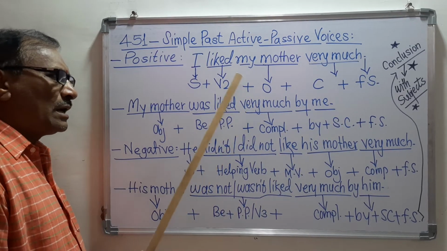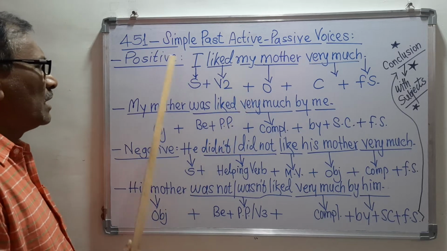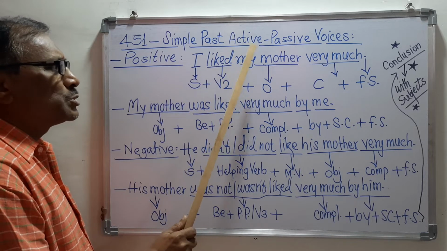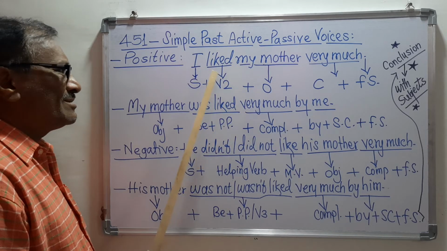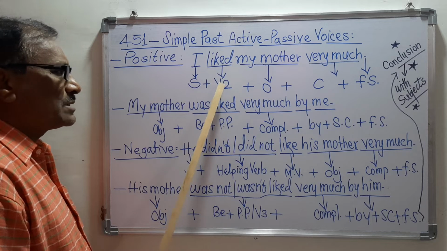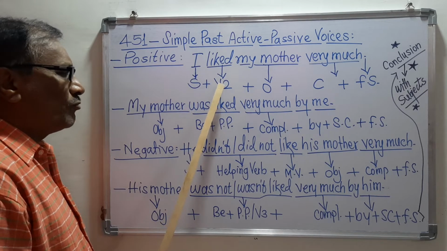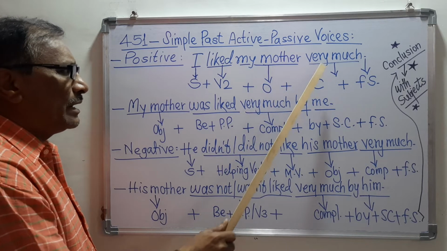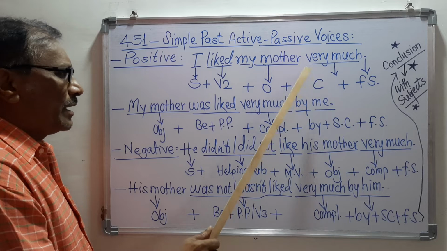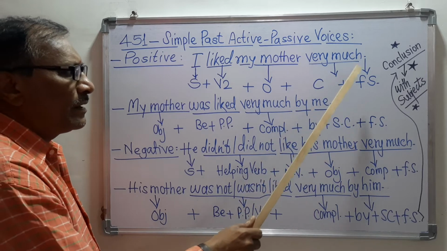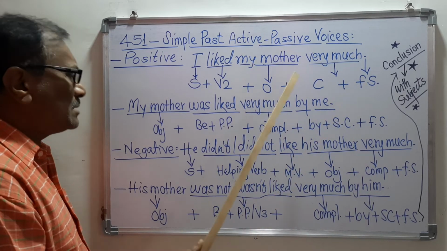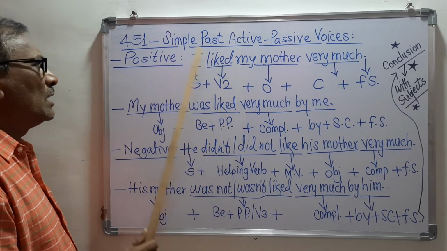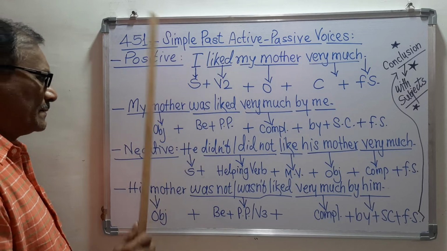So here I will tell you that the positive structure of the simple past active voice is subject plus past verb, that is the verb number 2, then the object, then the complement, that is the extra words, then the full stop. This is the positive structure of the simple past tense, that is called the positive active voice.